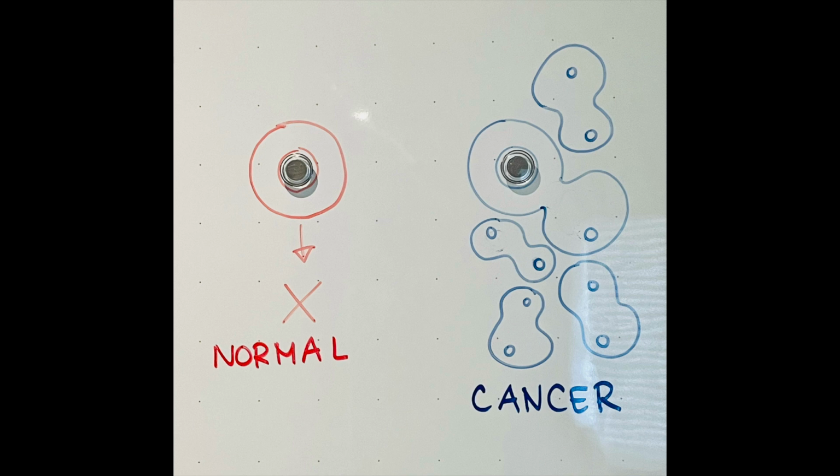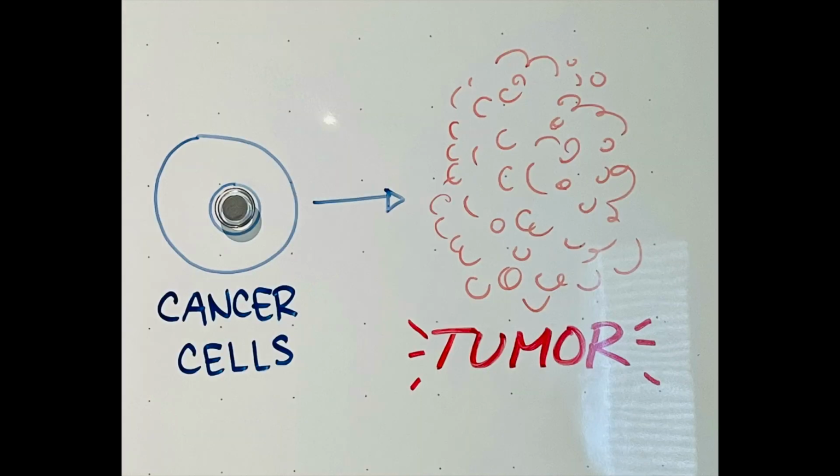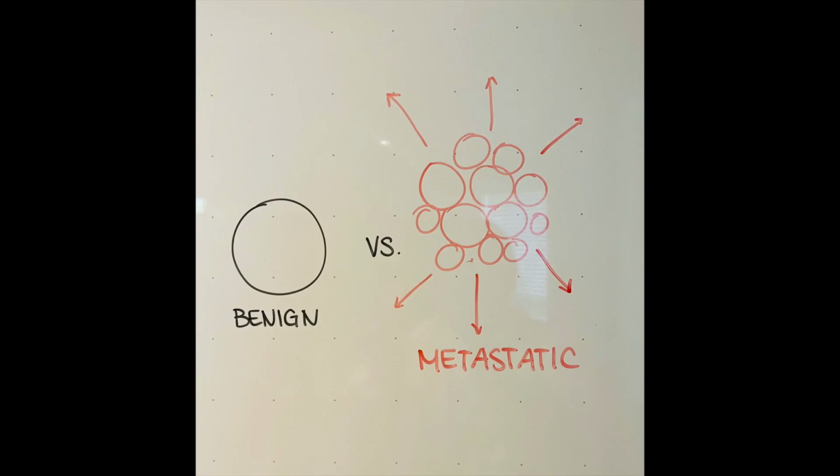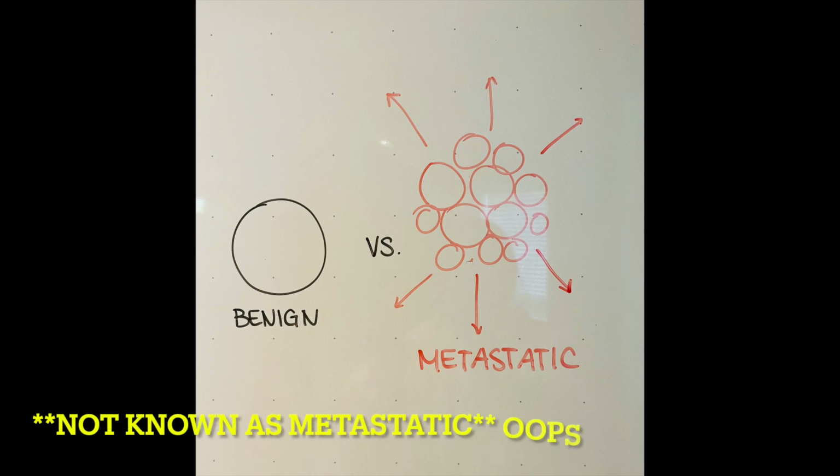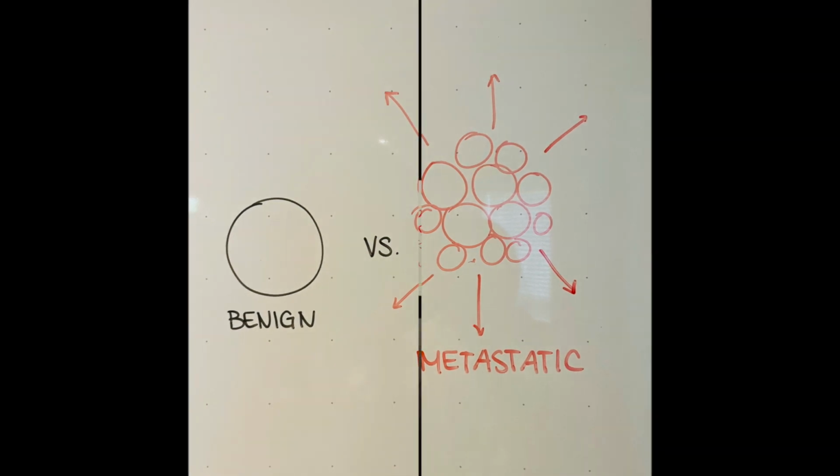When a collection of cancer cells form, the grouping of cells is called a tumor. Tumors are either known as cancerous or benign. When cancerous tumors spread throughout the body, it is known as metastasis. Although benign tumors are not known as metastatic, they can still be harmful to your body if not removed.